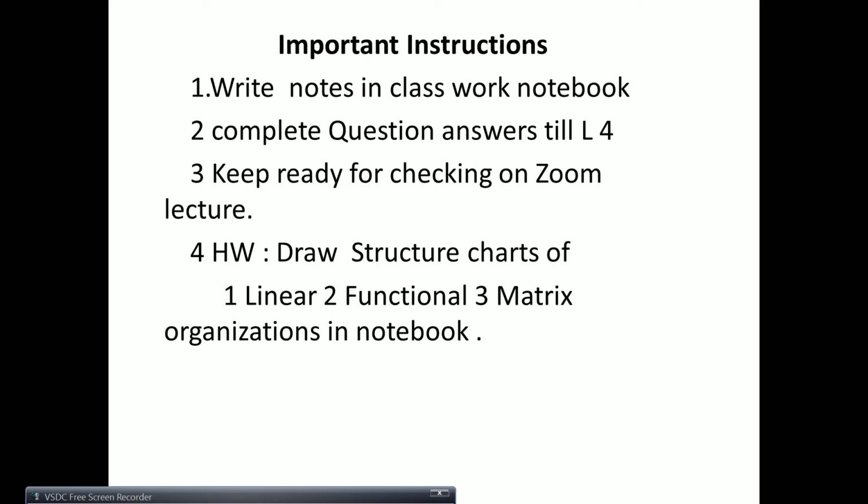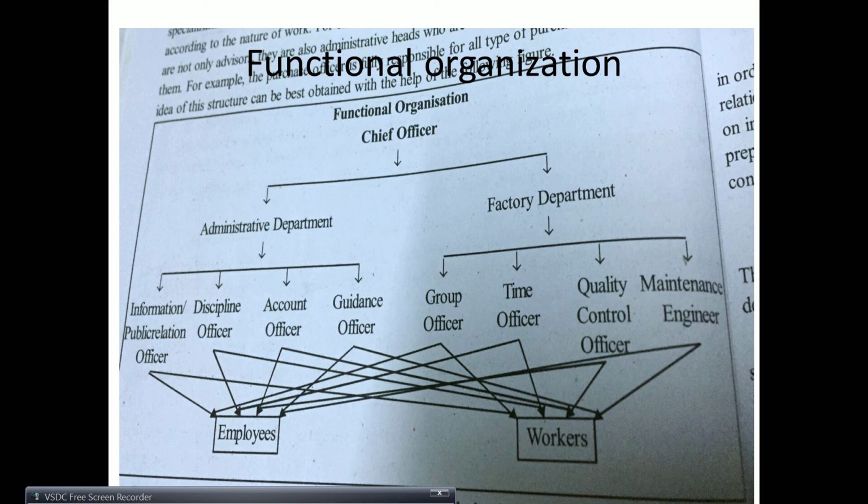So we're going to look at the functional organization. In the chart we can see that supreme power is with the chief officer, that is chief executive officer. Unit is divided into 2 departments, administrative department and factory department. For each function or activity, an officer is assigned the whole charge.